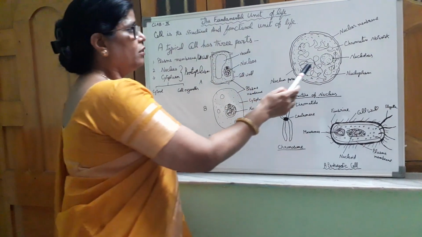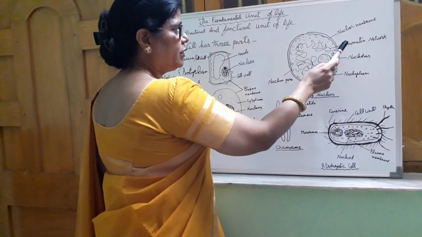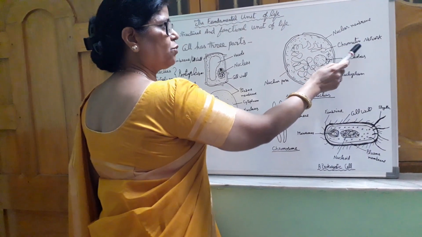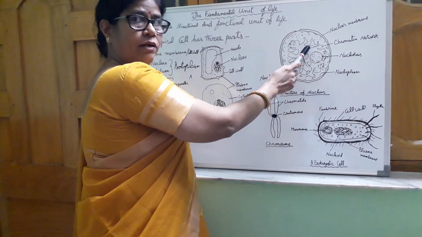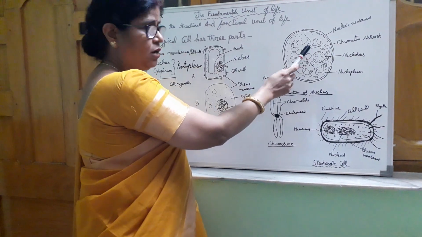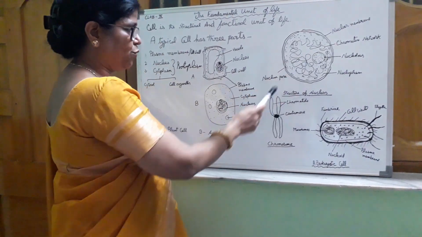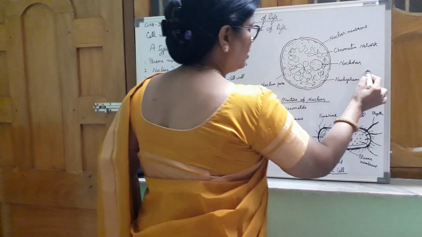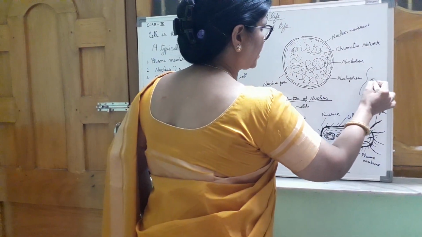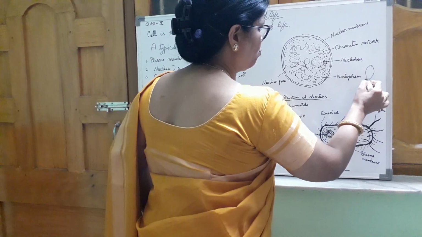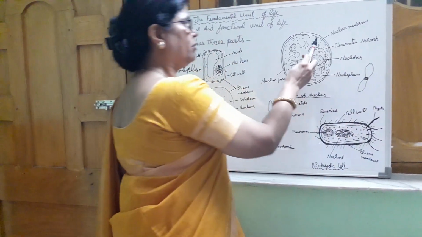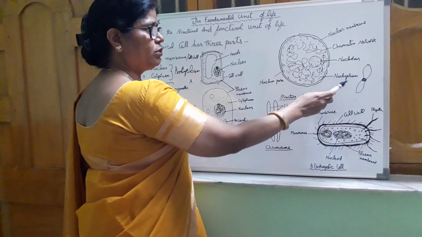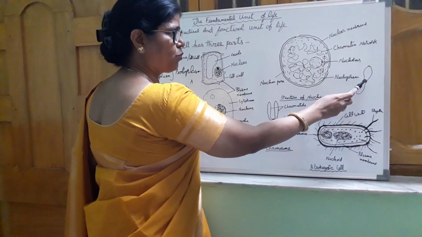You can see during cell division, the chromatin network of the nucleus undergoes condensation. They highly condense to form a rod-like structure that is called chromosome. You can see that there is a rod-like structure that is called chromosome. During cell division, the chromatin network undergoes high condensation to form chromosome.